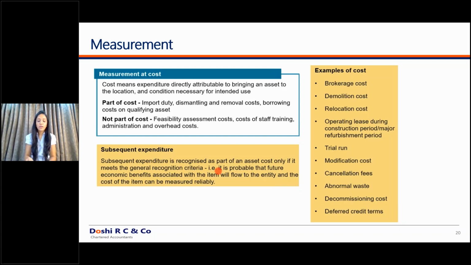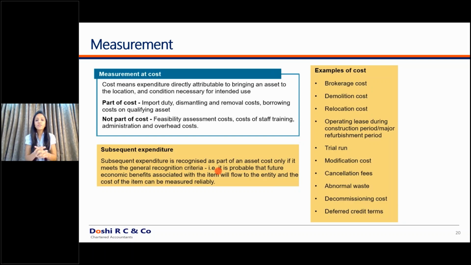Now another question is, at what rate should I discount? Should I take my own weighted average cost of capital? Should I take my cost of borrowing if I have taken a loan for purchasing that asset? At what rate should I discount? These are the practical issues which arise. So by provision, you might know that decommissioning cost has to be capitalized in the cost of property, plant and equipment. But at what rate? Ind AS 37 provides that such provisions have to be discounted at the risk-free rate of return. So you will use the risk-free rate of return for the designated tenure of 25 years, discount it using that rate, and add it to the cost of the property, plant and equipment.